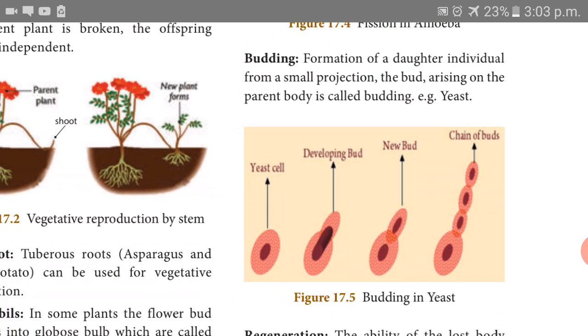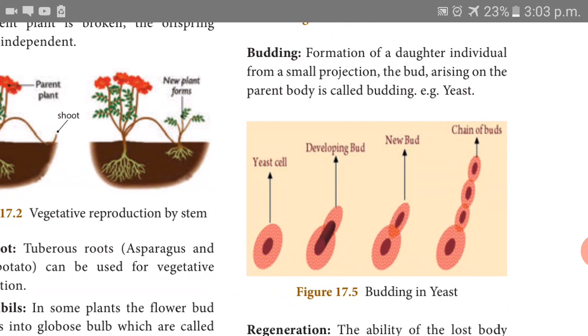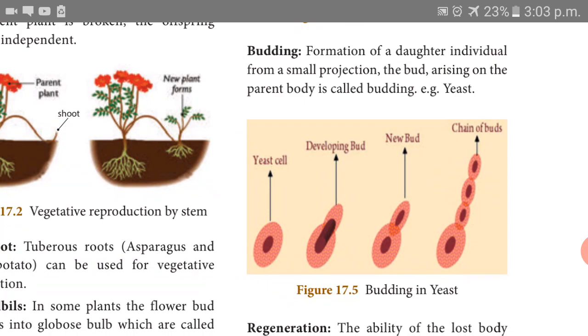Budding, what does it mean? A bud-like structure is formed from the adult body. In the adult body, a bud-like structure is formed, then it develops and detaches from the parent plant, then it grows as a young one.